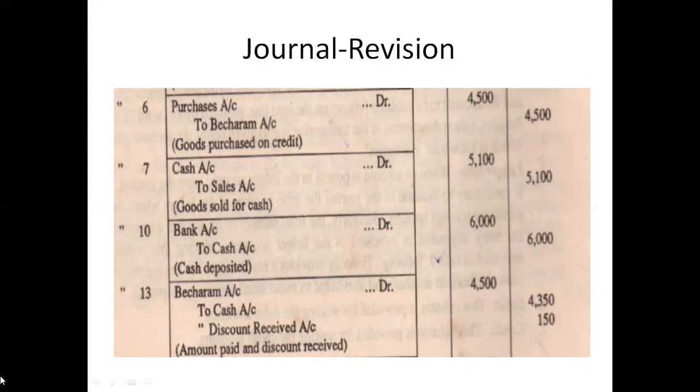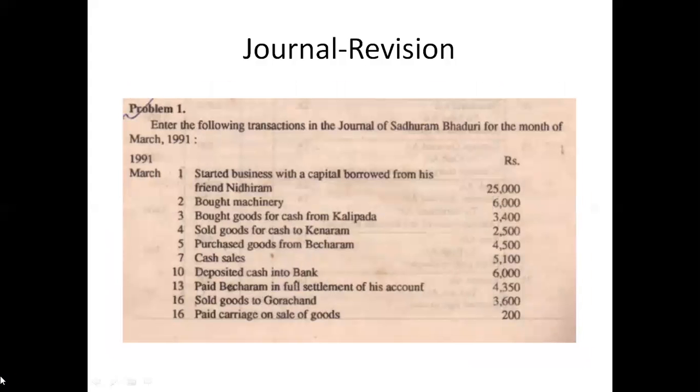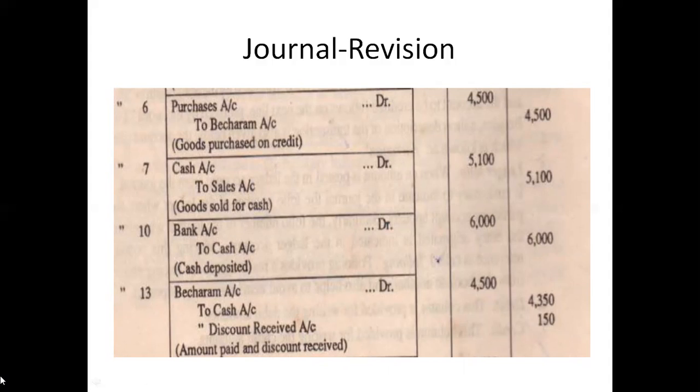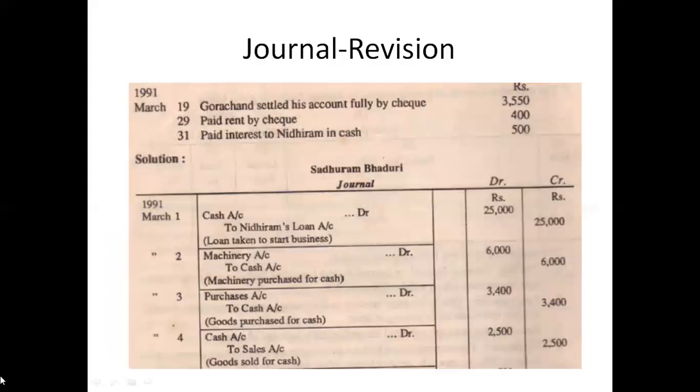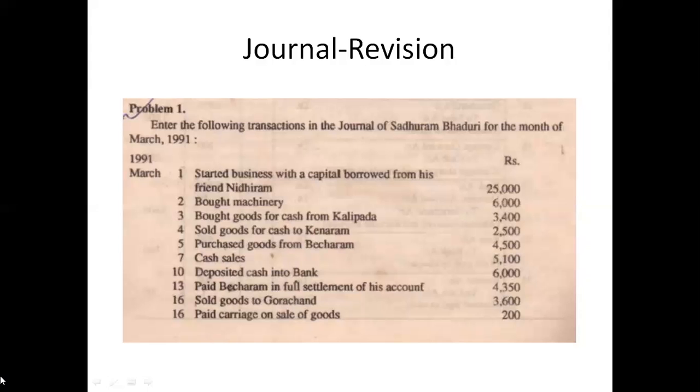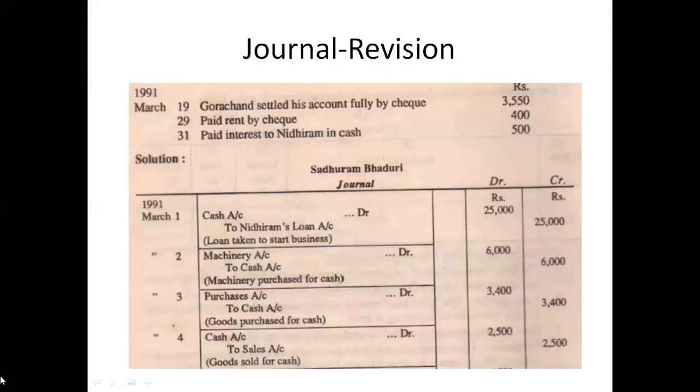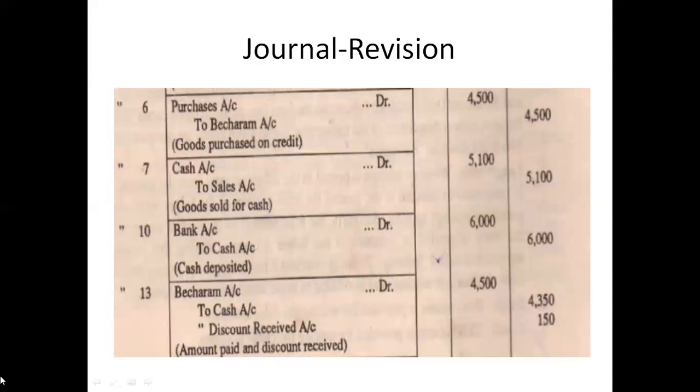Now we then have cash sales 5,100. Cash account debit to sales account, goods sold for cash, 5,100. Now we also have deposited cash into bank. Then we have bank account debit to cash account, 6,000.